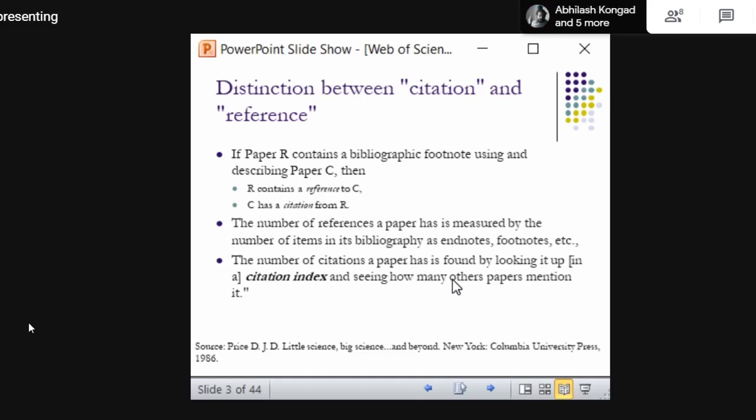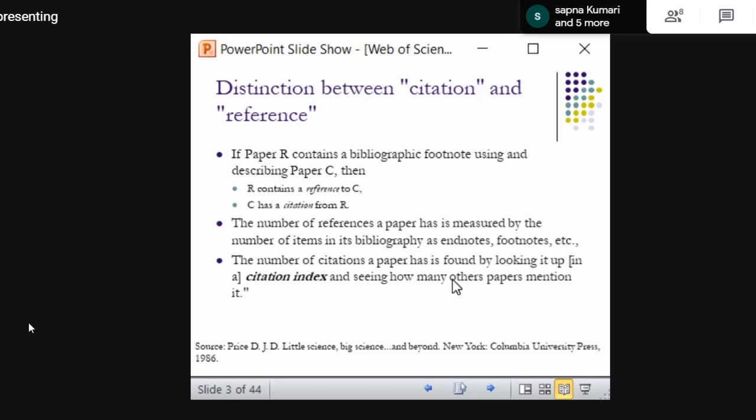See, in the paper R, there is a footnote. Footnote is provided at the end of each page. Okay, references are provided at the end of the manuscript. Okay, so in the footnote or in the references, it provides the bibliographic details of that paper C. So R is providing a cited reference of paper C.